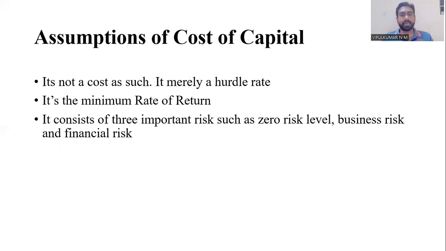Then the second point is it's a minimum rate of return. It is not a maximum rate of return. Every company should attain this minimum rate of return from that particular segment of activity. The third assumption is that it consists of three important risks: zero risk level, business risk, and financial risk. These are the three important elements of risk in cost of capital. These are the various assumptions on cost of capital. These assumptions will help us calculate cost of capital so that we can identify how much cost is involved on equity, how much on debt, how much on preference shares, etc.